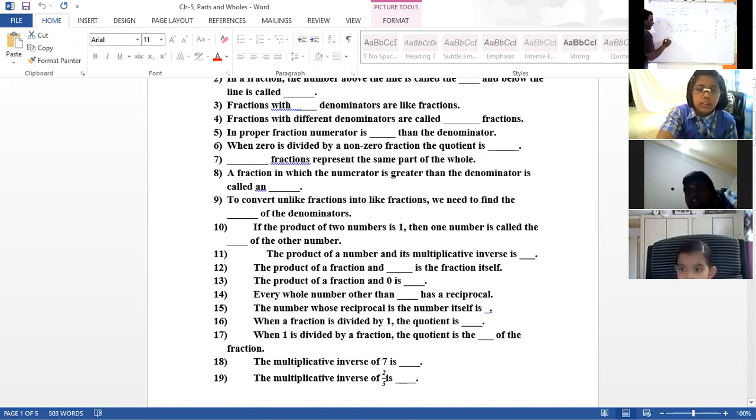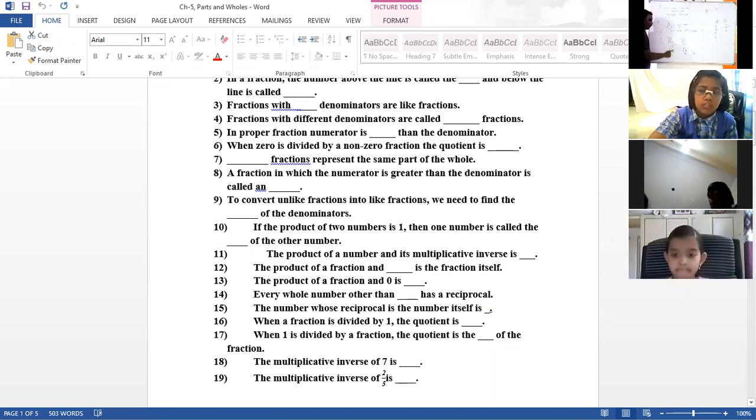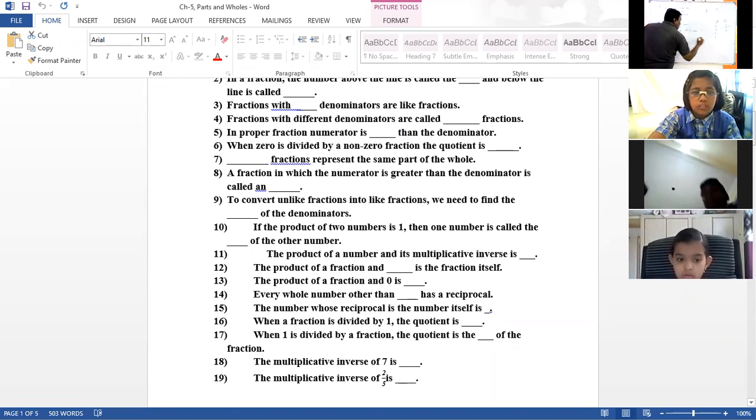3 by 2, 3 into 3, 2 into 3 will become 9 by 6. Here I want 6, so I need to multiply by 2, which gives 14 by 6. The same fractions take a new shape where denominators are equal. Now they become like fractions. Earlier they were not like. How am I able to get like fractions? I am changing the denominators to a number which is called LCM. So the answer is LCM, least common multiple.